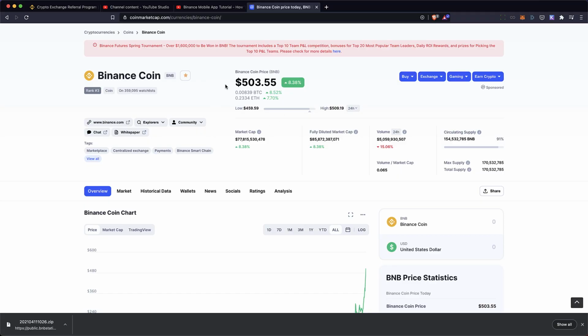Talk about Binance mobile app. Now, we all know that Binance is the biggest cryptocurrency exchange in the world. And at the same time, it has the widest ecosystem, a lot of features that no other exchange has. In fact, their token BNB is currently trading at $450, which is significant. One of the most appreciated coins of 2021 so far.